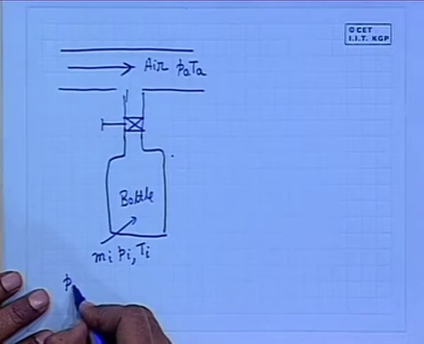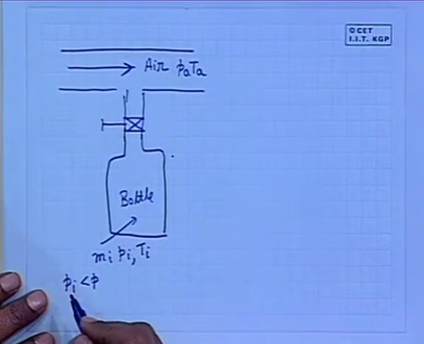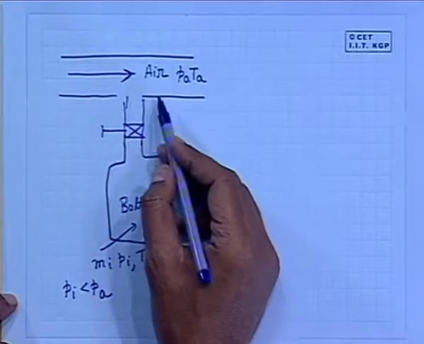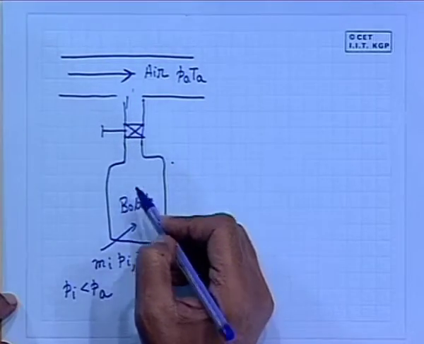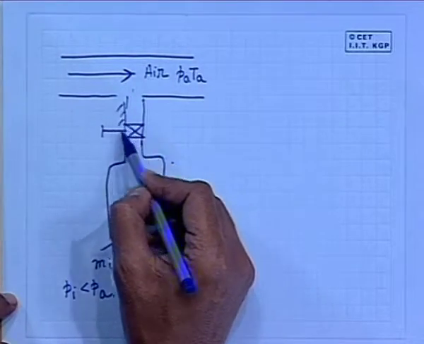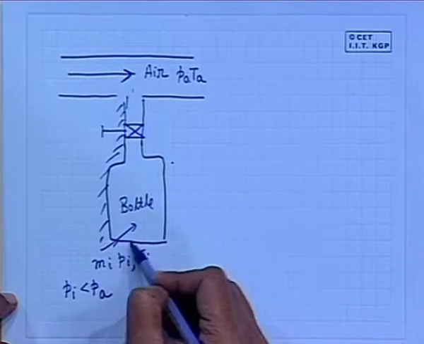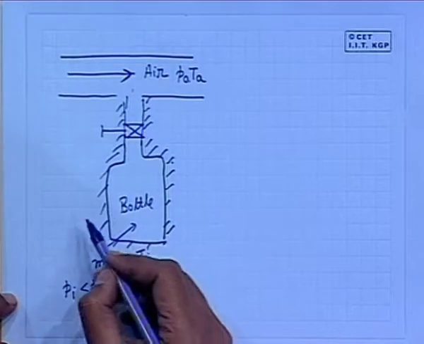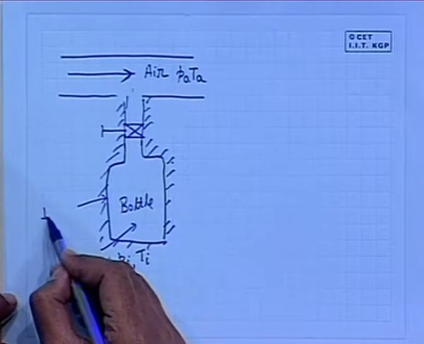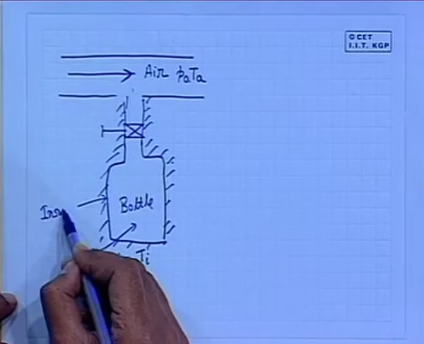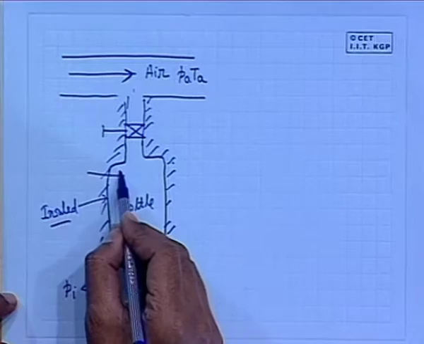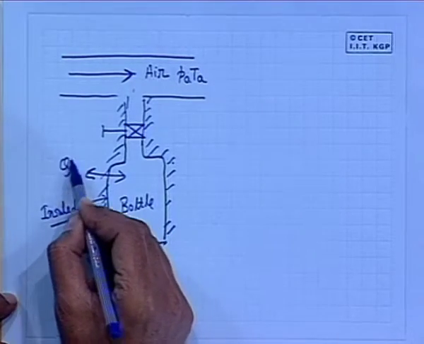And if Pi is less than Pa, then what will happen? If I open this valve, then air will gradually flow into this bottle. And let us consider the entire thing is adiabatic. That means insulated. That means no heat transfer. Insulated. In thermodynamic sense, the heat transfer is 0 in neither direction.